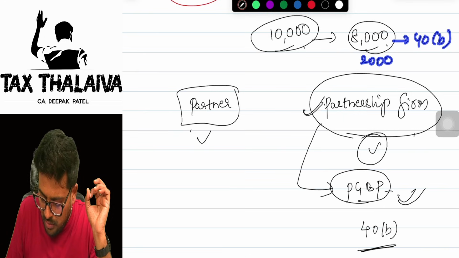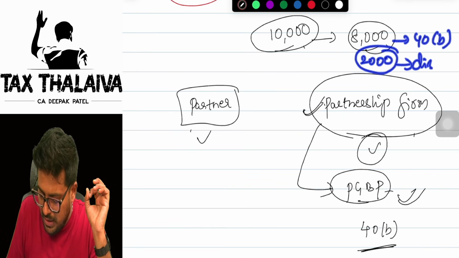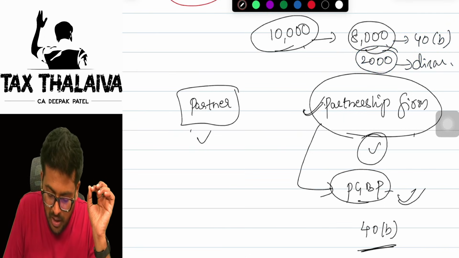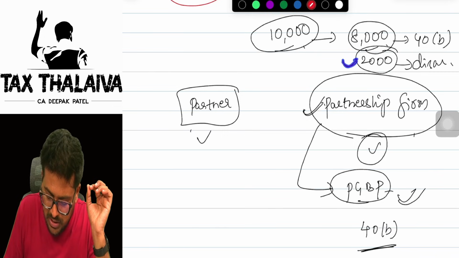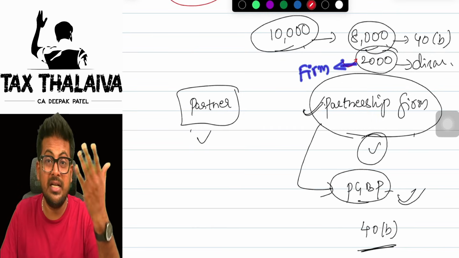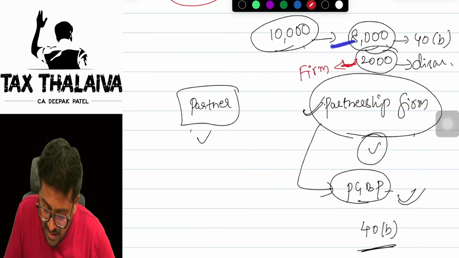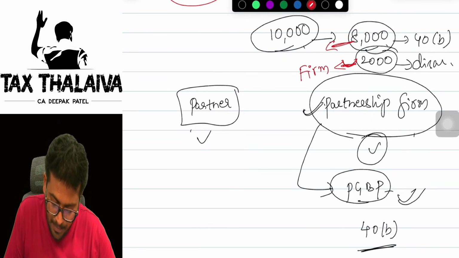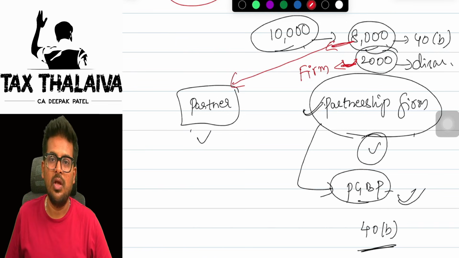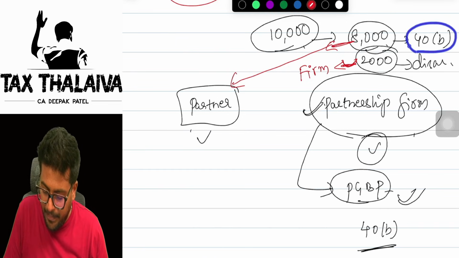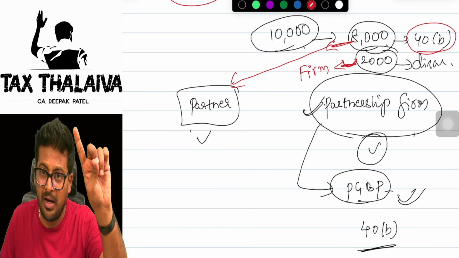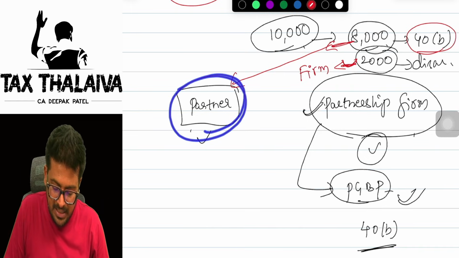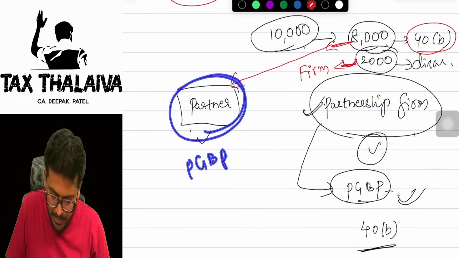Means 2,000 is disallowed. Now tell me, on this 2,000, who will pay tax? Firm will pay tax, because it is disallowed, no? On this 8,000, who will pay tax? You know, partner will pay tax. So whatever 40B allowed in the hands of the firm, the partner has to pay tax under PGBP.